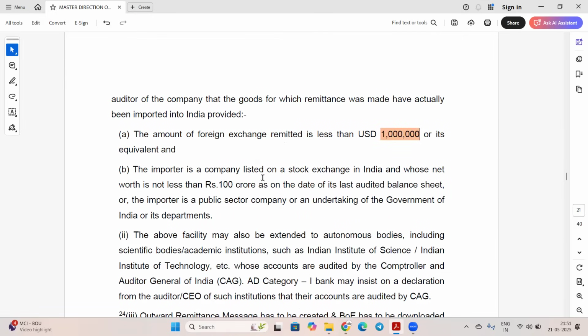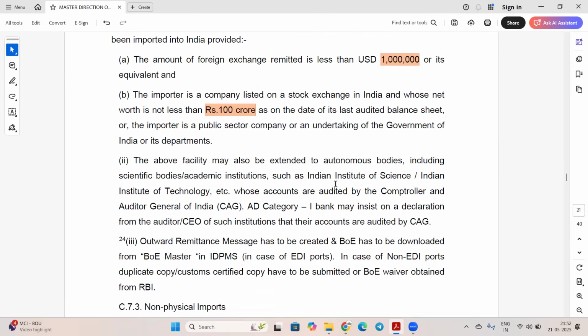The importer is a company listed on a stock exchange and whose net worth is not less than 100 crore. These are the guidelines to be followed for this category. The above facility may also be extended to autonomous bodies, including scientific bodies and academic institutions such as the Indian Institute of Science and IITs, whose accounts are audited by the CAG.